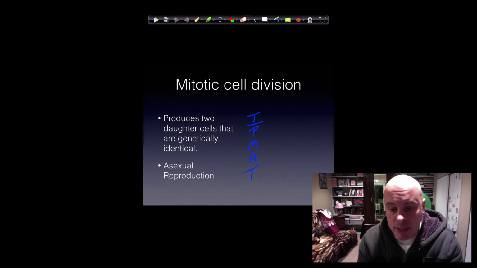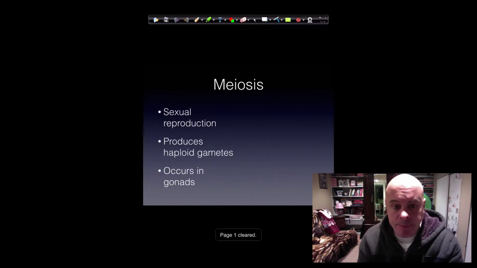In anaphase, the sister chromatids or the copies separate and migrate to opposite sides of the cell. And in telophase, cytokinesis occurs where the cell splits in half and the nuclear envelope develops around both sets of DNA. So we wind up eventually with two daughter cells that have the same exact DNA in each nucleus. If you feel you need to review that before we get into meiosis, just look back in your notes. You can stop this and come back to it later, or we could just continue. So right now I'm going to go to meiosis.